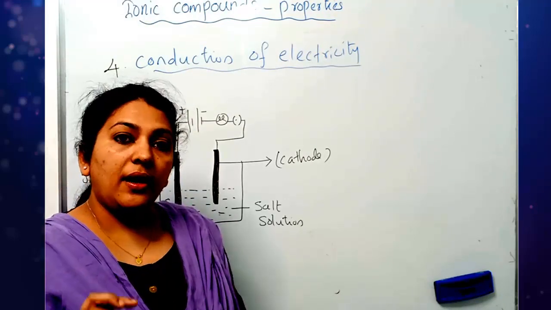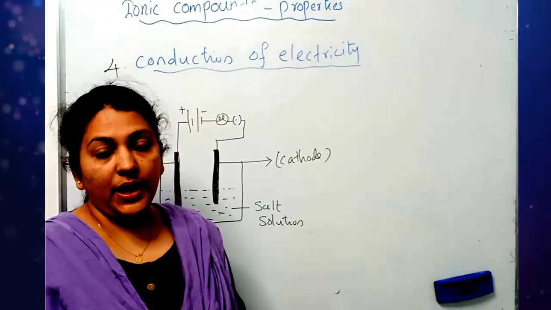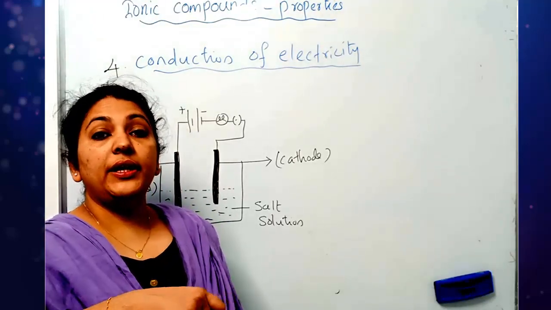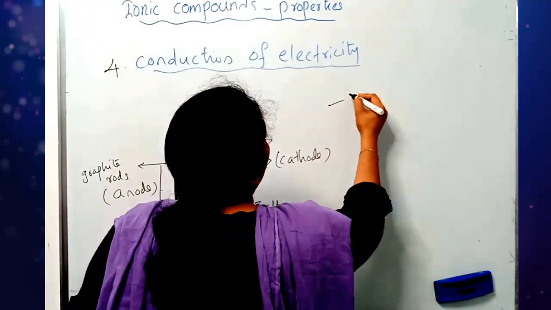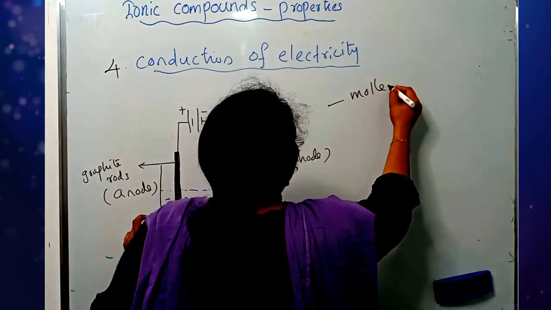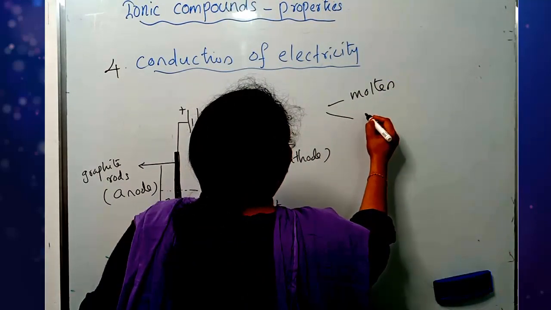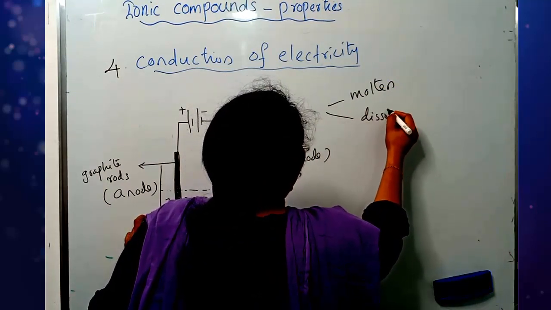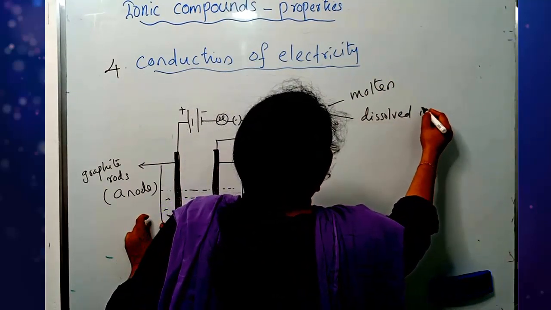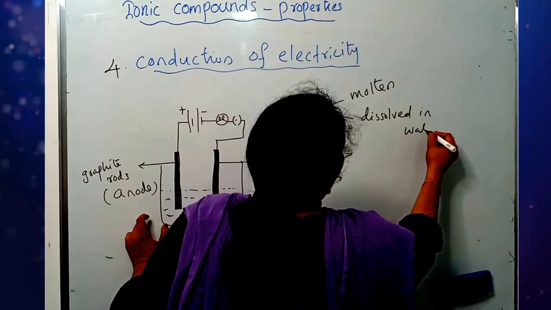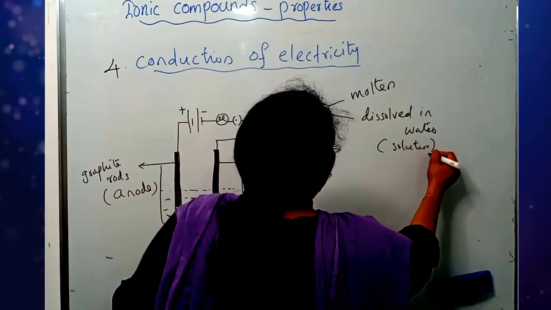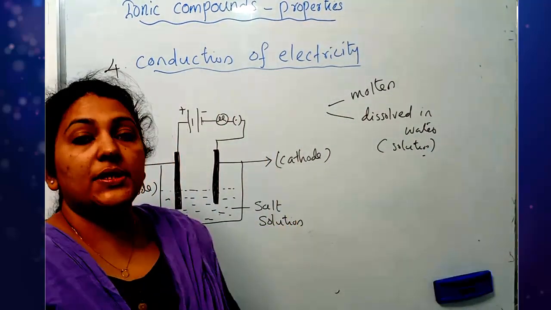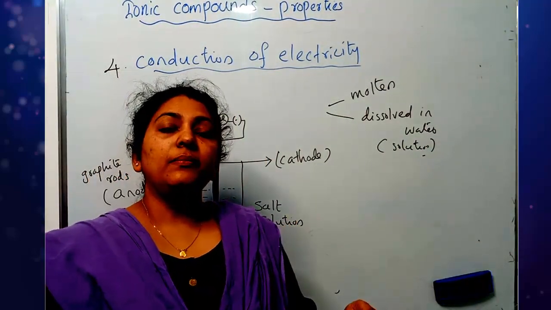But there are two states in which they conduct: when they are in molten state, or when they are dissolved in water, that is, in solution. What happens to the ions? Free ions become possible.